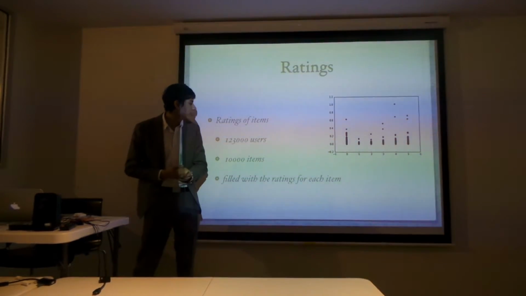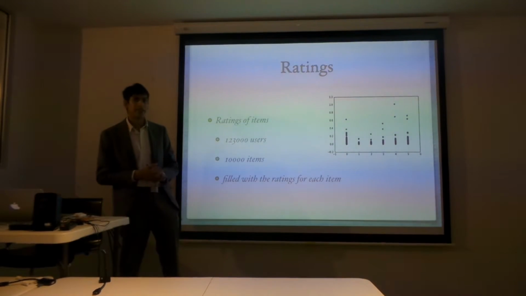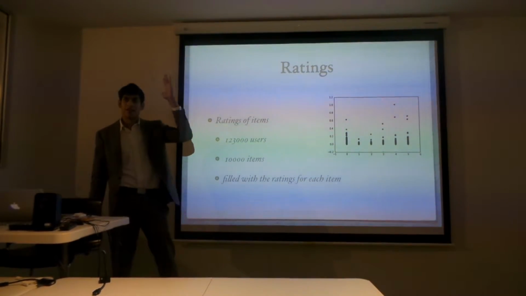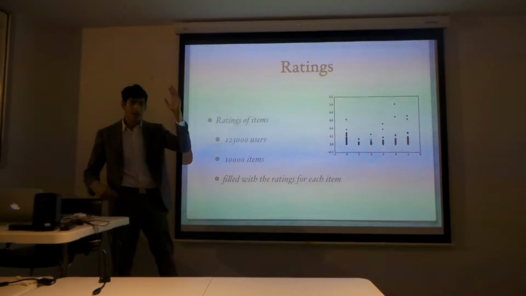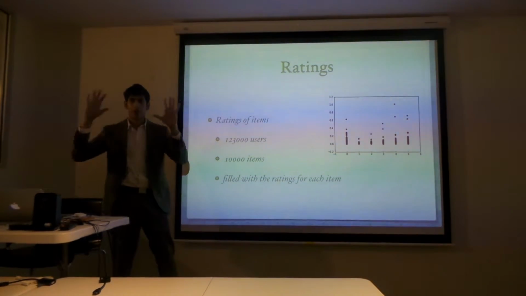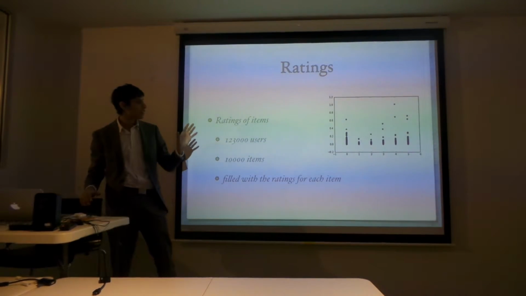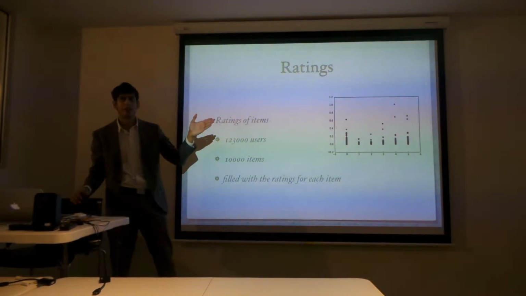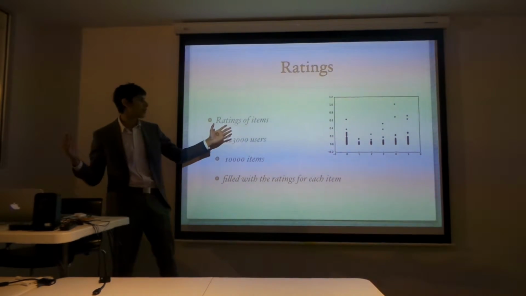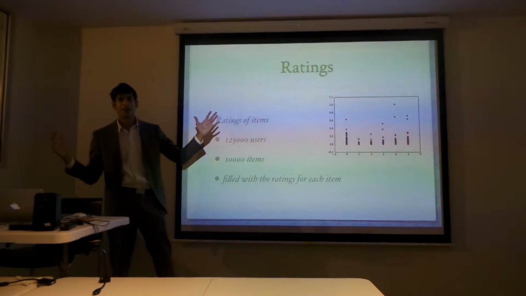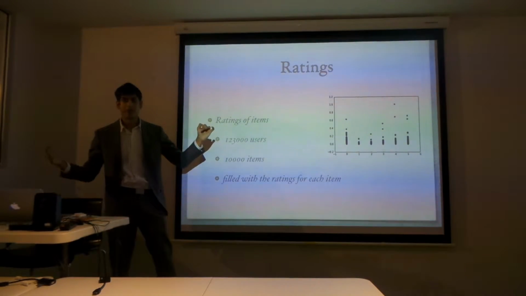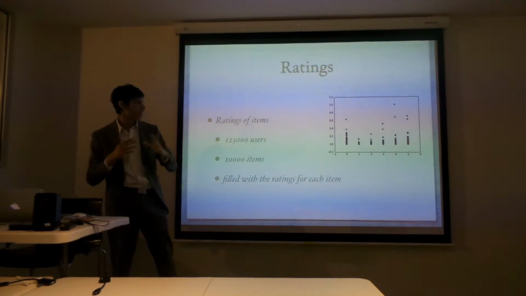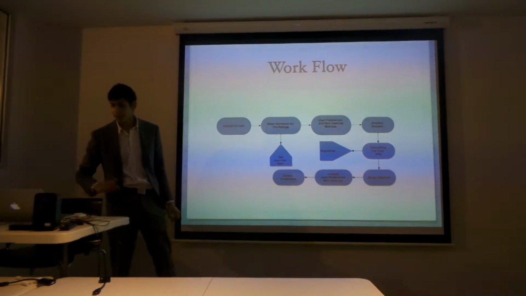The last matrix we need is the actual ratings of the users. This matrix is the items, the users, and all the ratings. Basically for each item, what the user has rated for it. Now this is a very sparse matrix for sure, because not every user has rated every item. It's not very concise, but I will solve that problem.